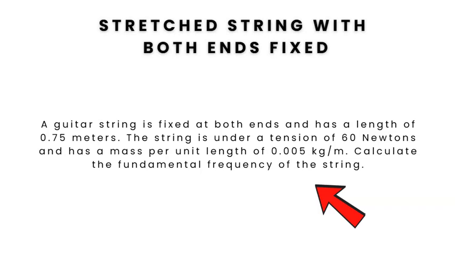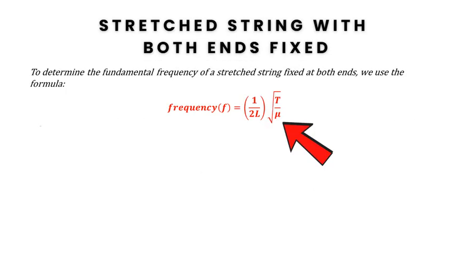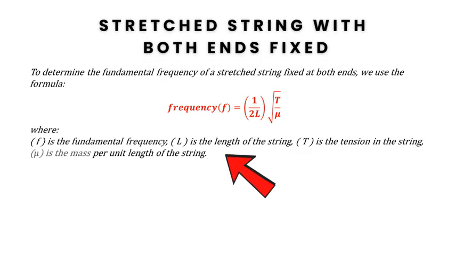As an example, a guitar string is fixed at both ends and has a length of 0.75 meters. The string is under a tension of 60 newton and has a mass per unit length of 0.005 kg per meter. Calculate the fundamental frequency of the string. To determine the fundamental frequency of a stretched string fixed at both ends, we use the formula frequency f equal to 1 by 2L square root of T by mu.